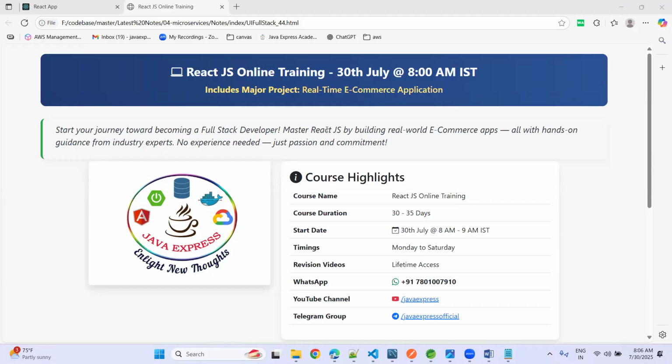Today onwards, we are going to start a new batch, daily at the same time of 8 o'clock, from today onwards, React JS online training. If anyone wants to become a UI developer, or completely a full stack developer, meaning UI developer plus backend developer, then we can call them a full stack developer.